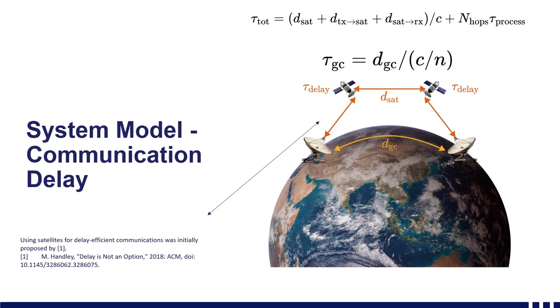The second method that we compared to is the Great Circle link, which is depicted in yellow. This is the link directly between the leftmost ground station and the rightmost ground station. And the delay for this is the distance of the link divided by the speed of light, which is divided by the refractive index of the fiber used for that link.